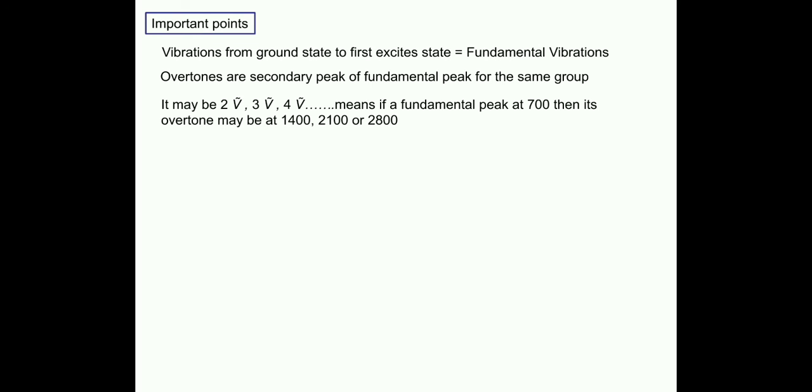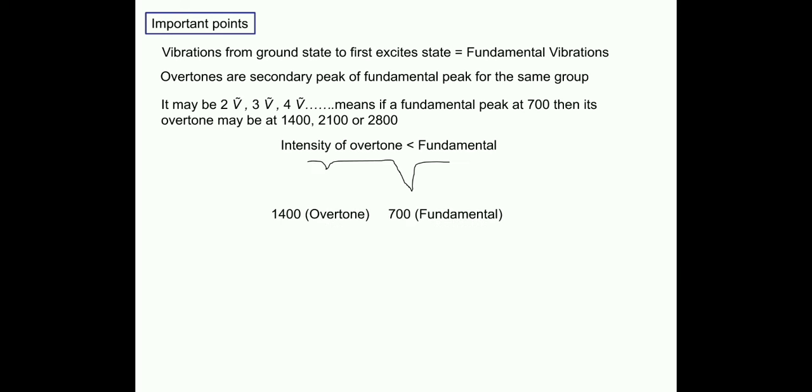It means if there is a carbonyl group, then it will show two peaks. It will show a fundamental peak near around 1700, then it can show its overtone at 3400. So this is the overtone. But the important thing is that the intensity of the overtone is always less than the fundamental, so we can identify the overtone and the fundamental peak.